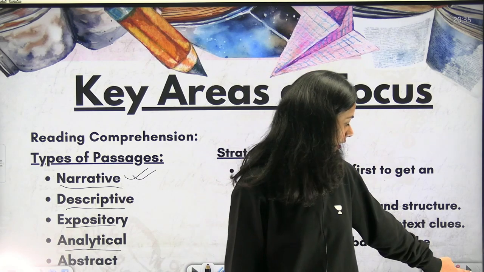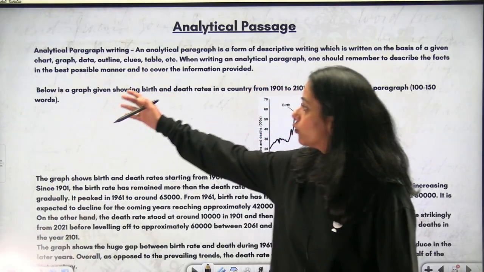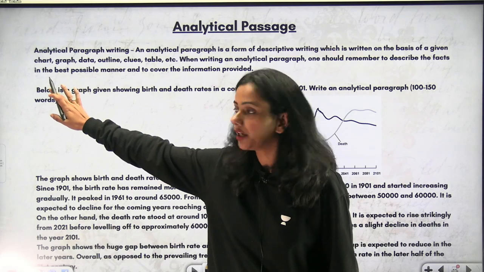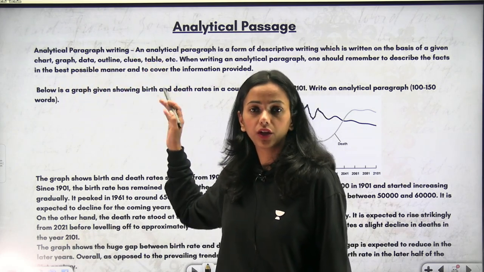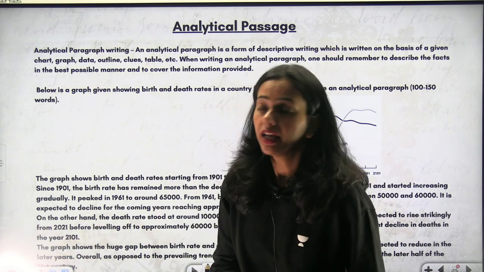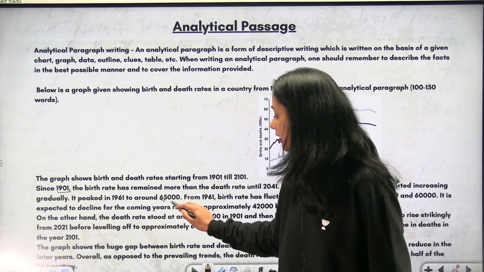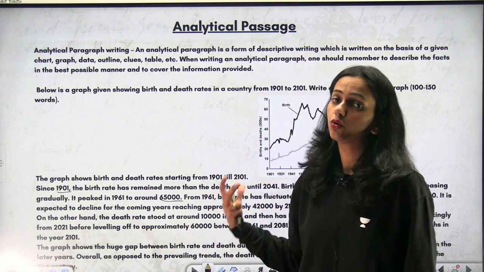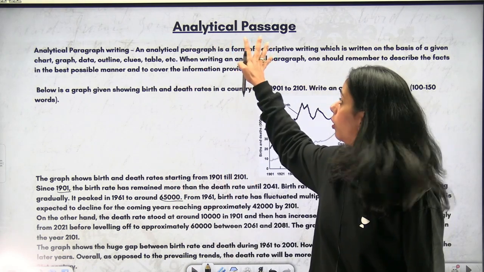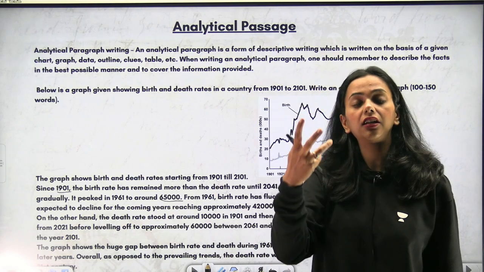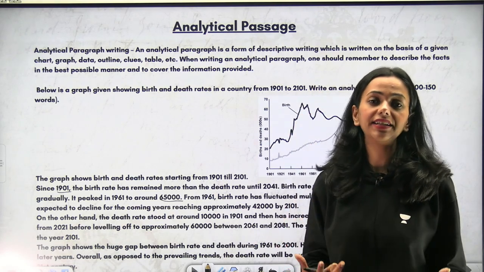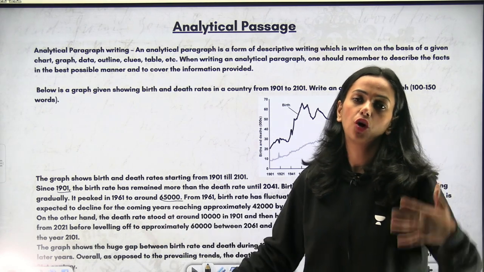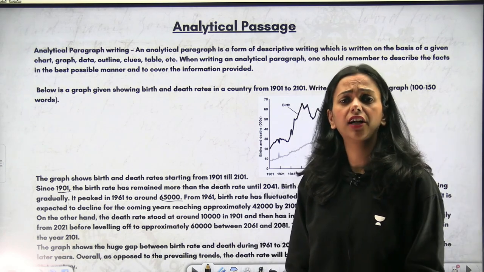Okay, moving on to analytical passages. How does this work? This works as a form of descriptive writing which is written on the basis of a chart, graph, data, outline, clues, or tables. So when you see a graph, or even if you don't see a graph but see these kinds of numbers written, it will be very informative. You can define this as an analytical passage where you have to analyze something that goes through facts and figures, where these kinds of numbers from history or from today's date are involved.